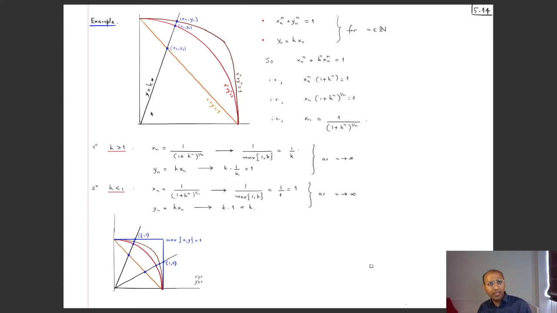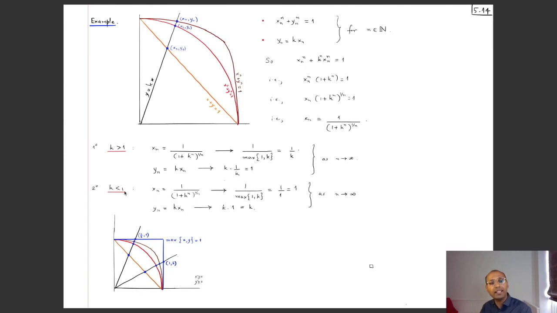So when k is bigger than 1, in other words, the line looks like this, these points seem to converge to the point (1 by k, 1). The y-coordinate is 1, so it will lie on this horizontal line. The y is k times the x-coordinate, so it lies on the line y equal to kx. So it's the intersection of this line with this horizontal line. So it seems to converge to this point.